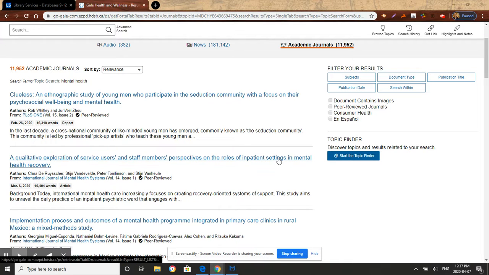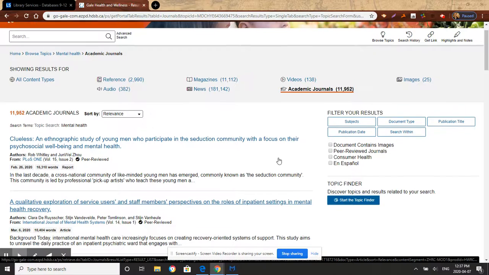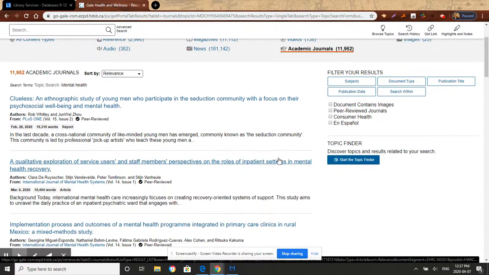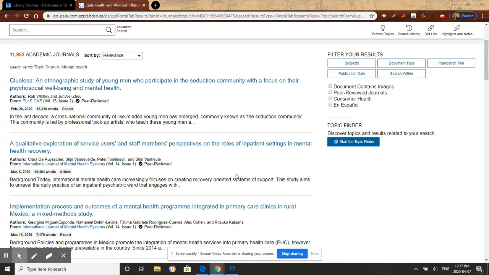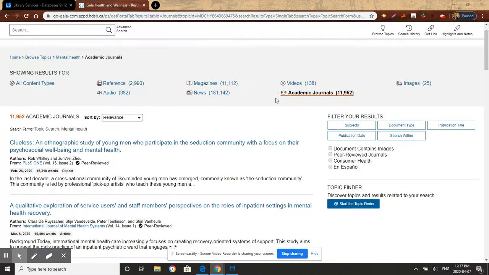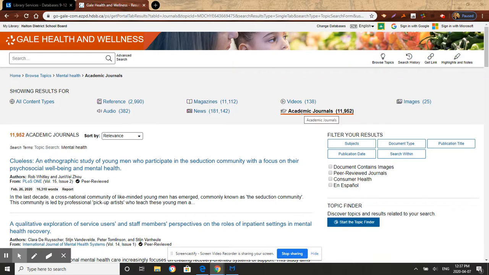We left off at the academic journals. Here's the list, and it's like Google. They have different articles you can click on and read, and it tells you where they're from and who wrote them and so on. Now, that's just the academic journals. There's also magazines and so on. So if you clicked on magazines, for example, now you're going to get all the magazine articles.